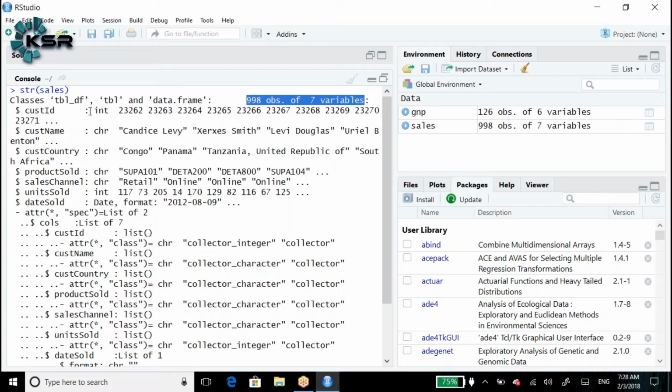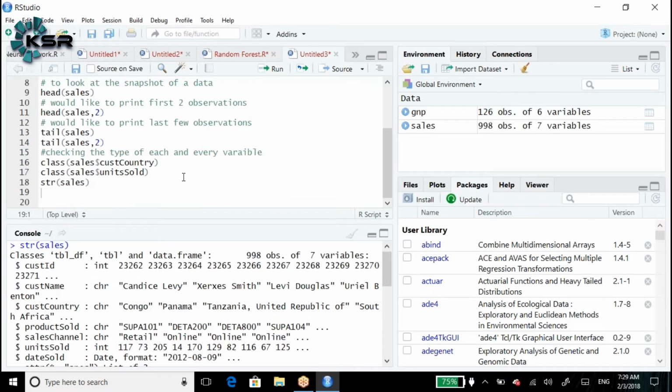Here the first, customer ID, is an integer: 323, and so on. Customer name is a character, customer country is a character, product sold is a character, sales channel is a character, unit sold is an integer, and date sold is in date format. By default it shows the numeric value, but in the structure it looks like a date.